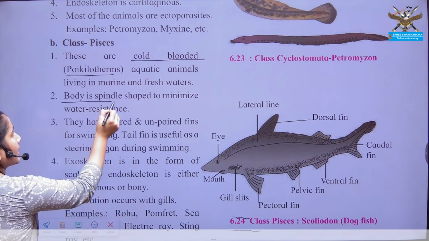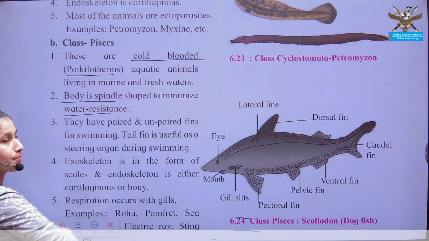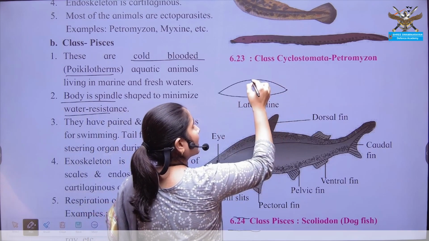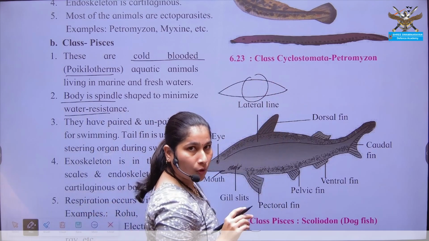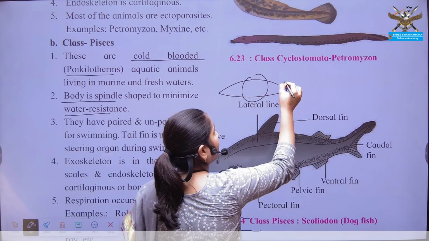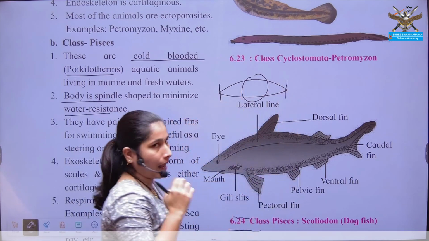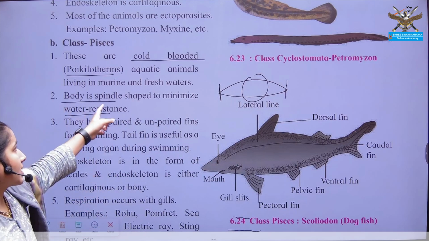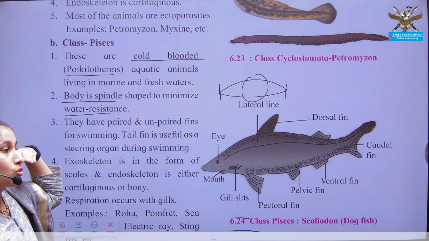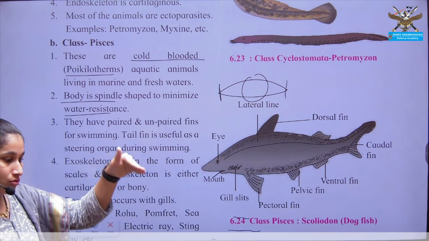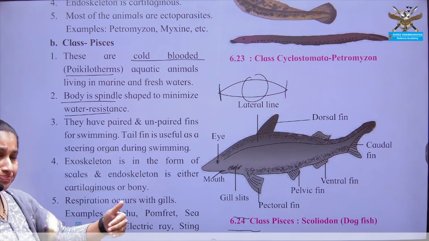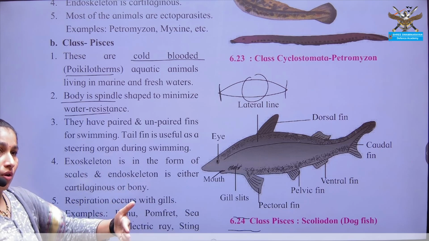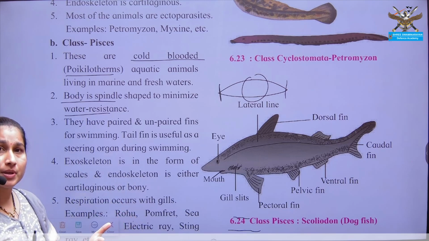Then the body is spindle shaped. Why is it spindle shaped? What do you mean by spindle shape? The middle part of the body is bulged, but the endings are narrow, or the body is streamlined. Body spindle shaped or streamlined. Why? To reduce water resistance, so that the water current does not stop the movement.